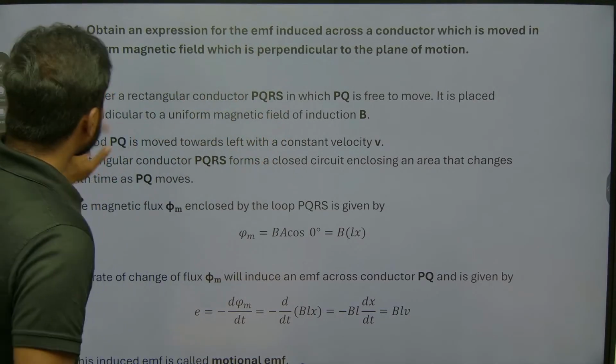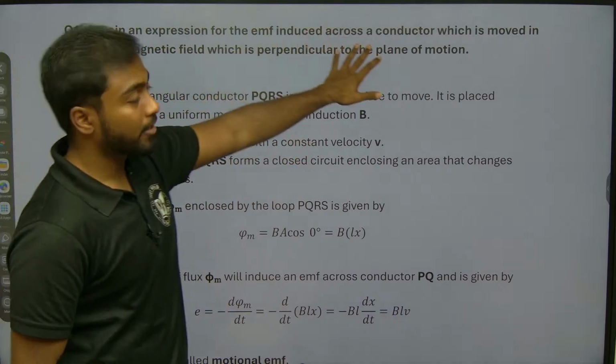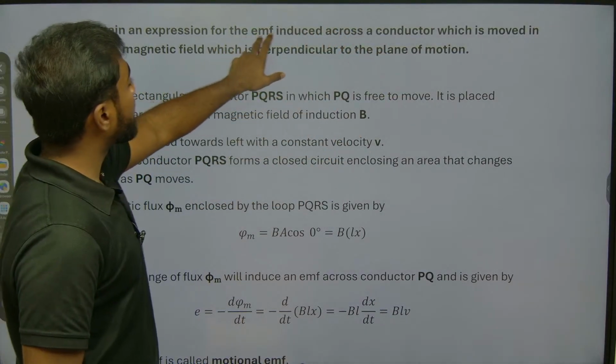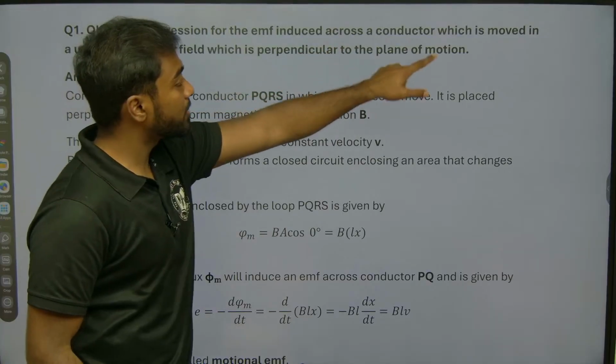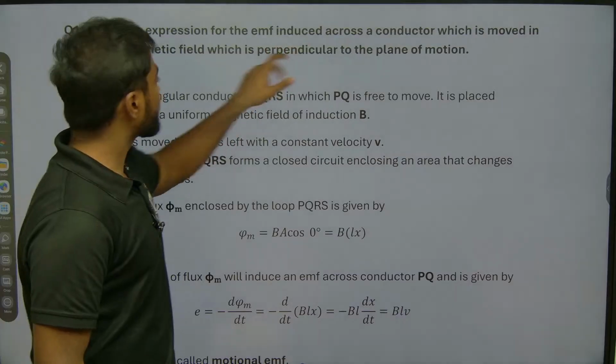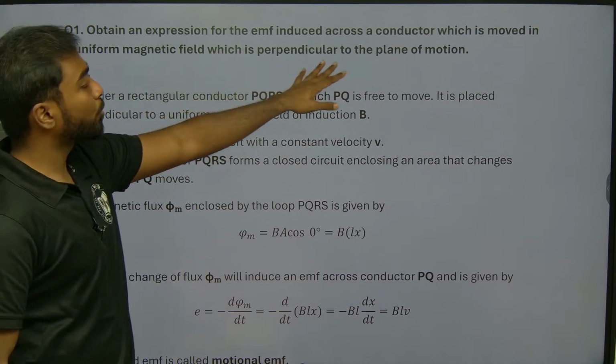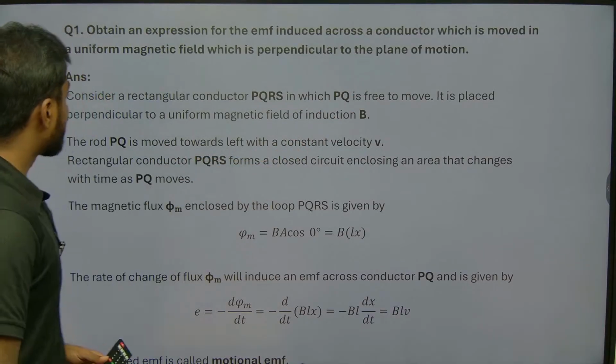Obtain an expression for EMF induced across a conductor which is moved in a uniform magnetic field. Keep the point, EMF induced and uniform magnetic field is the key point over here, and which is perpendicular to the plane of motion.